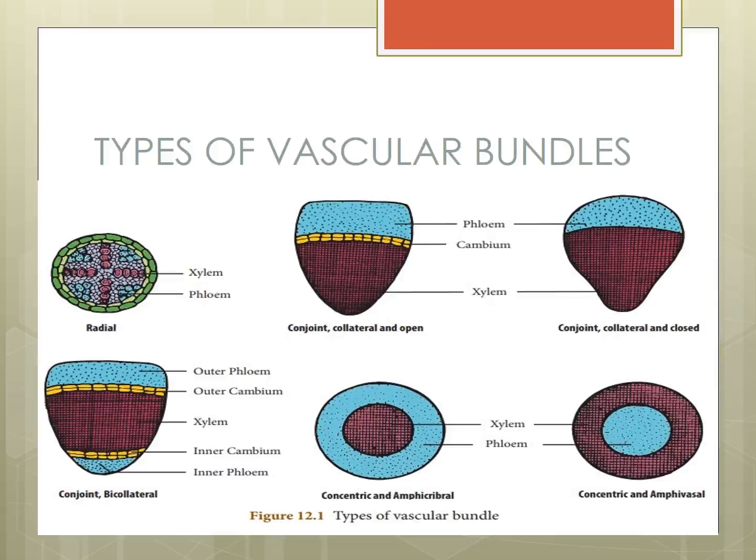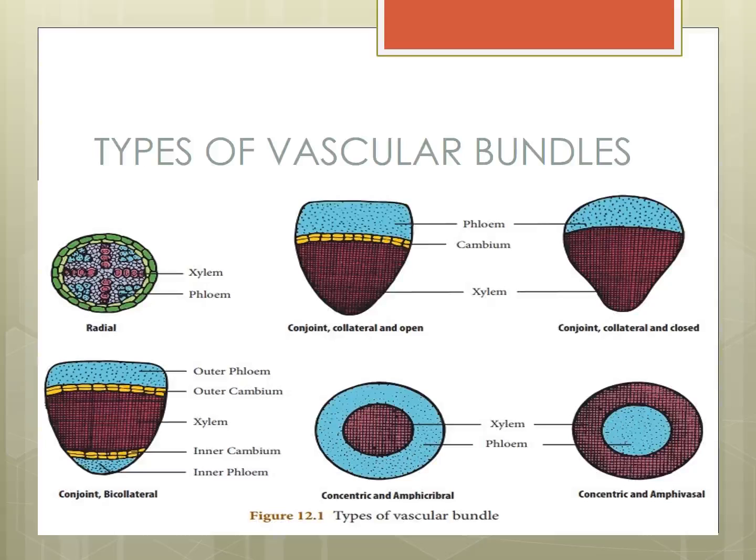See the picture: phloem is the blue color, xylem is the pink color. In between, the cambium is present in collateral open. Collateral closed has no cambium.